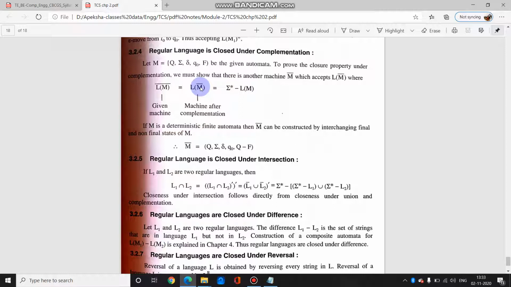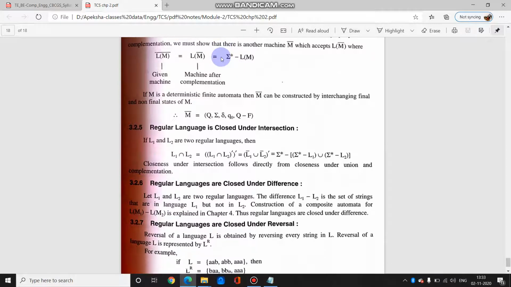If you have a set of positive and negative numbers, and if L of M consists of all positive numbers, then M bar will be the set of all negative numbers, because when you remove the positive numbers from the closure, what you are left with is negative numbers. So that becomes your complementation set. So if the set is a regular language, then the complementation operation's result will also be closed under RL.